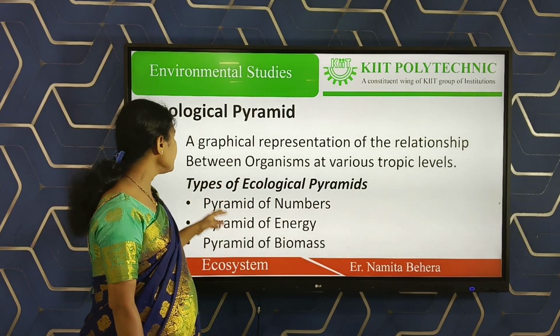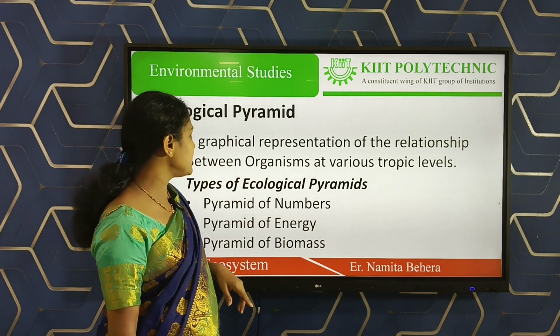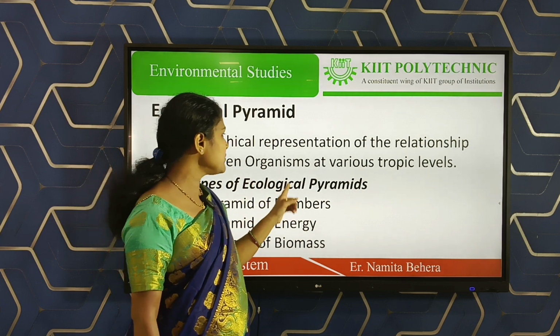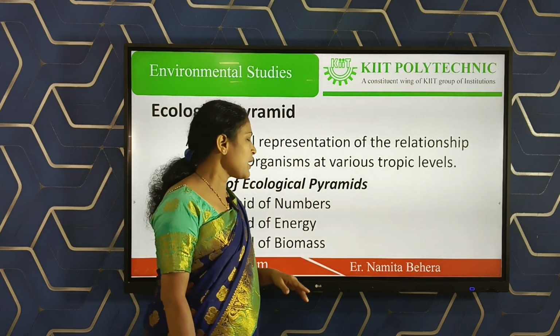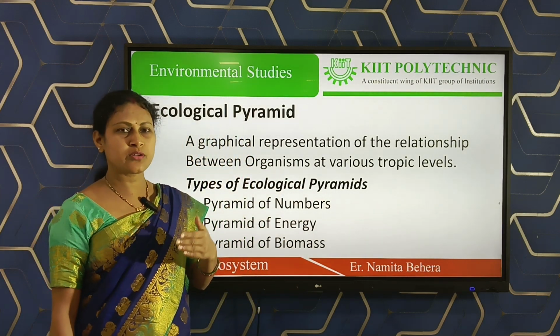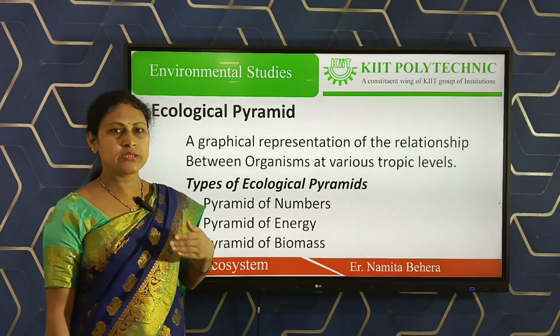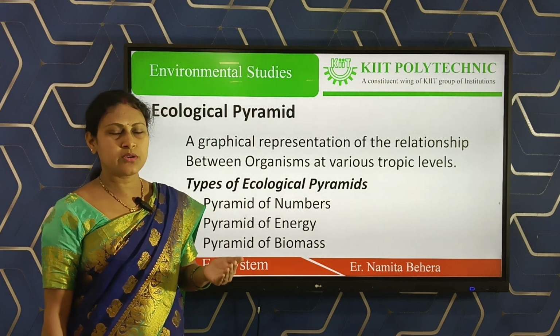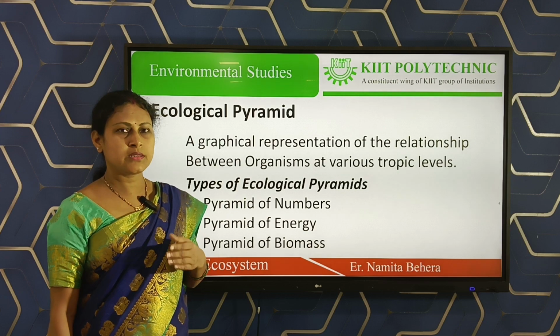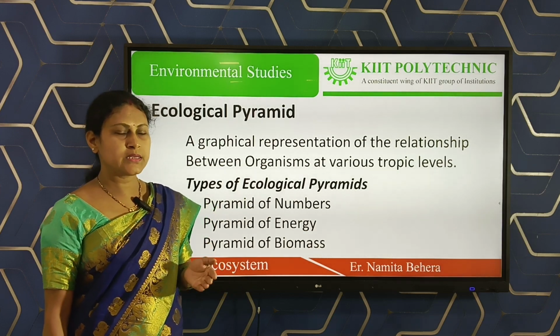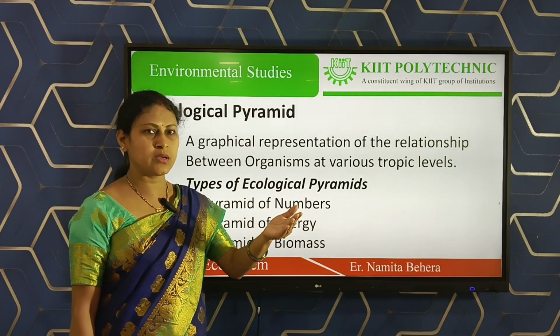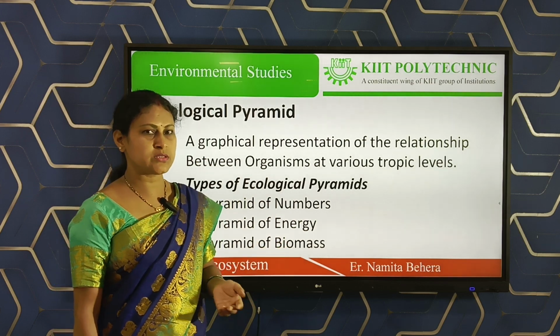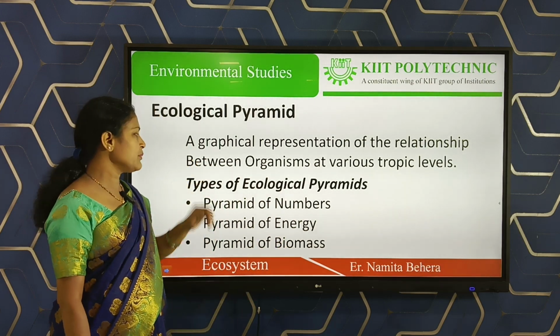So these are called a graphical representation of the relationship between organisms at various trophic levels. Going from higher trophic level to lower trophic level, it is the graphical representation. These are called the ecological pyramids.